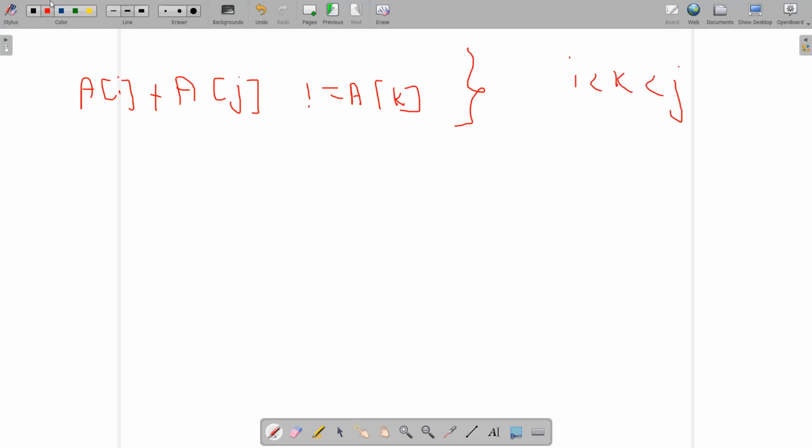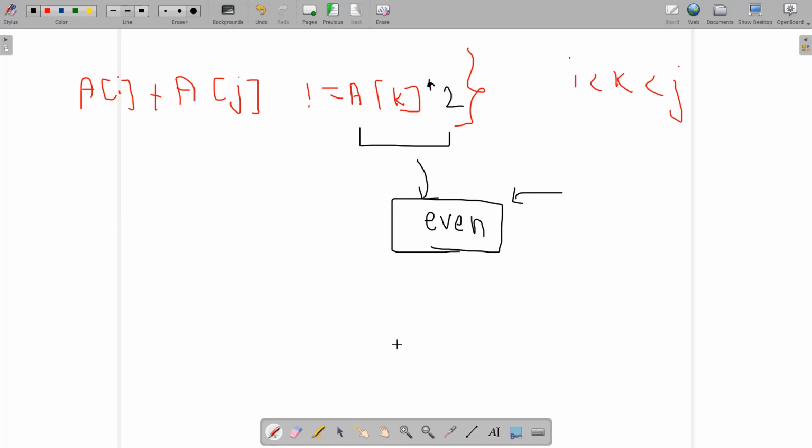Now what is noticeable here is that we can achieve this easily if you focus upon the right hand side, that is nums[k] * 2. The element with the value nums[k] * 2 always has even parity. That is, if you take the number modulus 2, it will always come out to be 0. Now you need to ensure that this condition always holds.